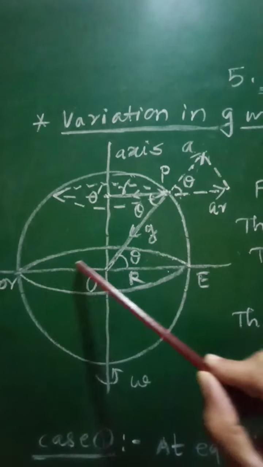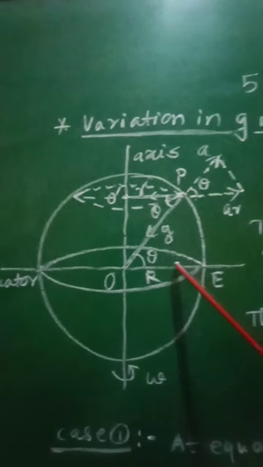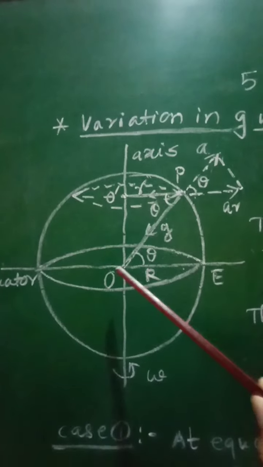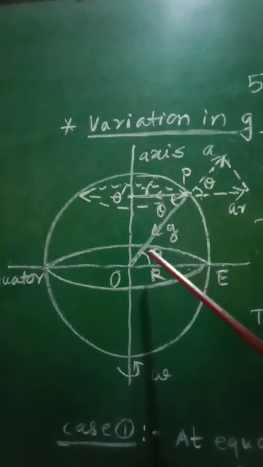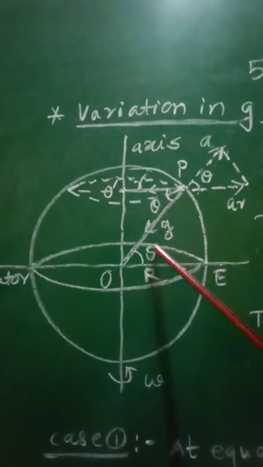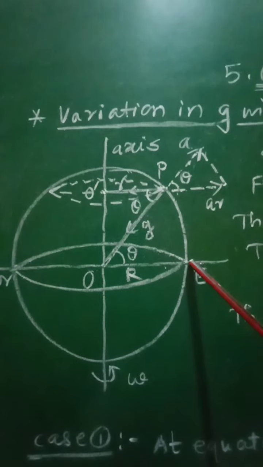Now the equatorial plane will lie in the horizontal direction, that is along this equator, and therefore the angle made by that radius vector with this equatorial plane is equal to theta, which will represent latitude. So along the equator, latitude will be equal to 0 degree.